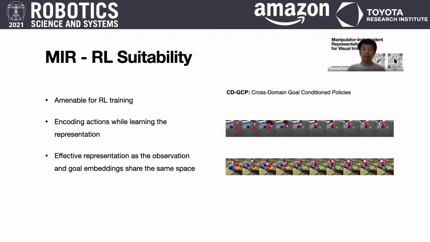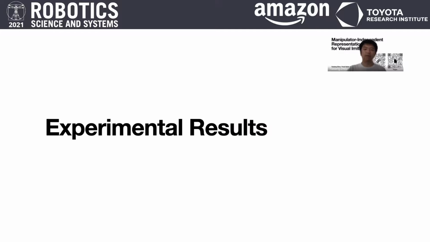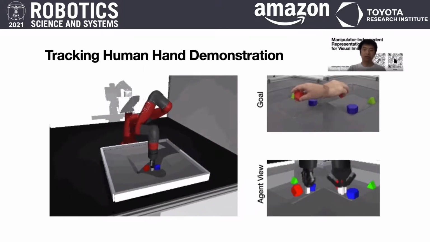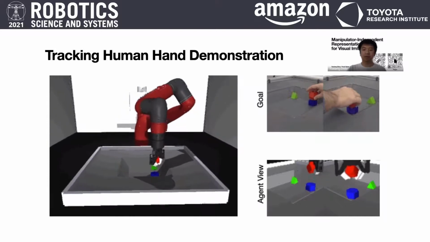The last characteristic we want to equip is being actionable. This requires encoding actions while learning the representations, which makes it amenable for RL training. We use offline goal-conditioned policy training in a cross-domain way as an additional method to enrich our representation space. Given the paired trajectories, we first select a frame as the current observation from one of the domains and sample a goal frame in the future. We train the model in a supervised manner to regress the action that takes the current frame to the next frame.